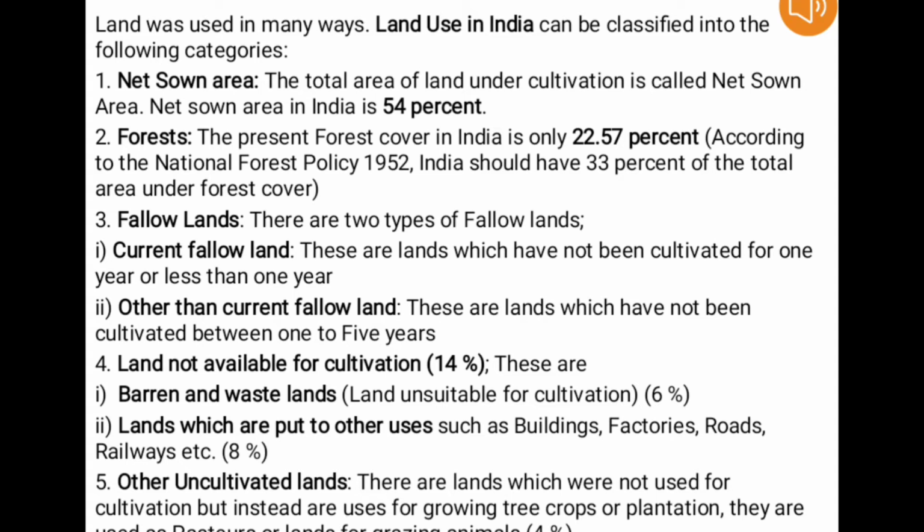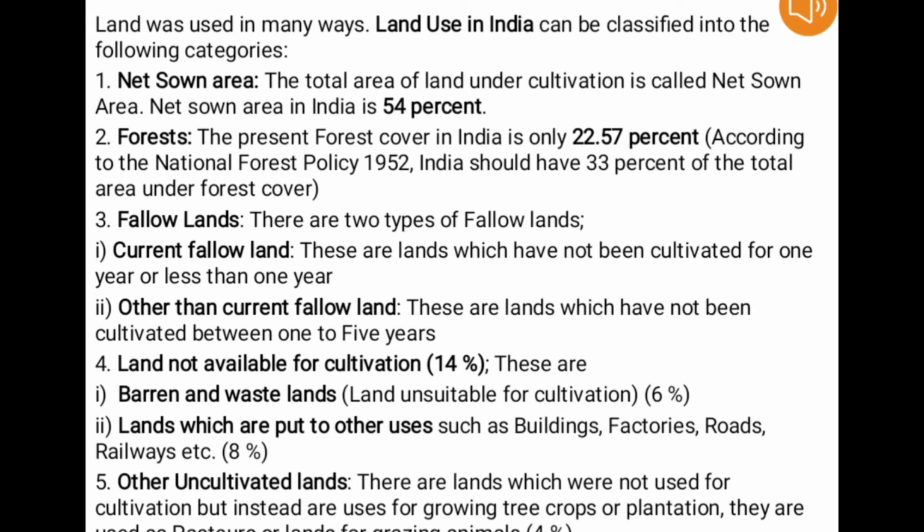Next, land use in India falls under land not available for cultivation. As we have said earlier, there are different uses of land. We know that land has been used not only for cultivation or agriculture, but for other uses as well. Let us see here the land which is not available for cultivation. Number one, barren and wastelands. These are those lands which are unsuitable for cultivation.